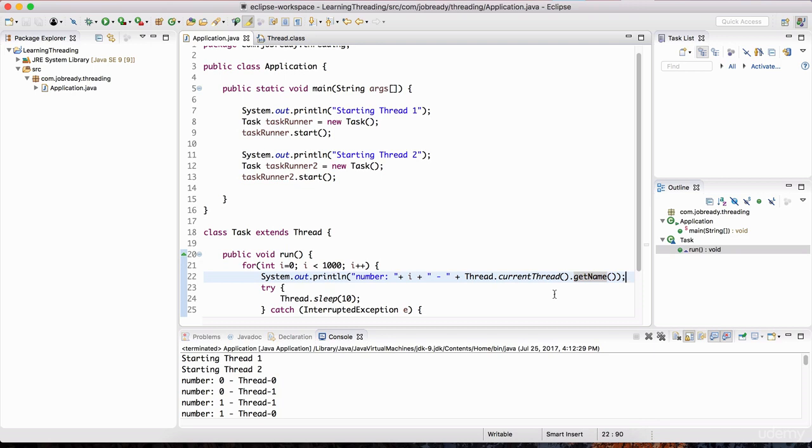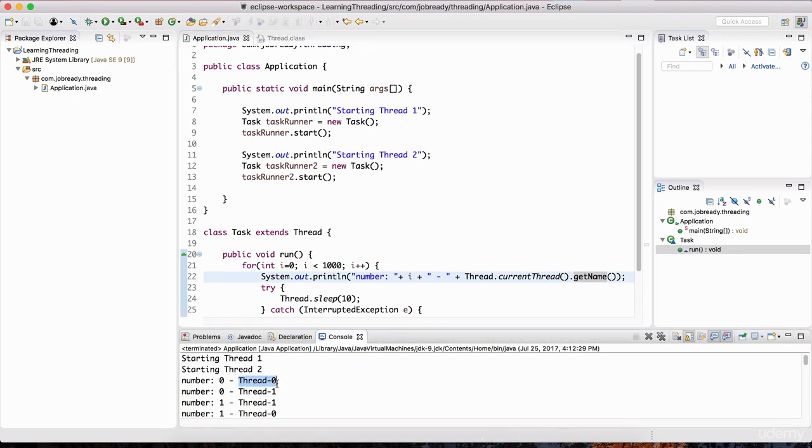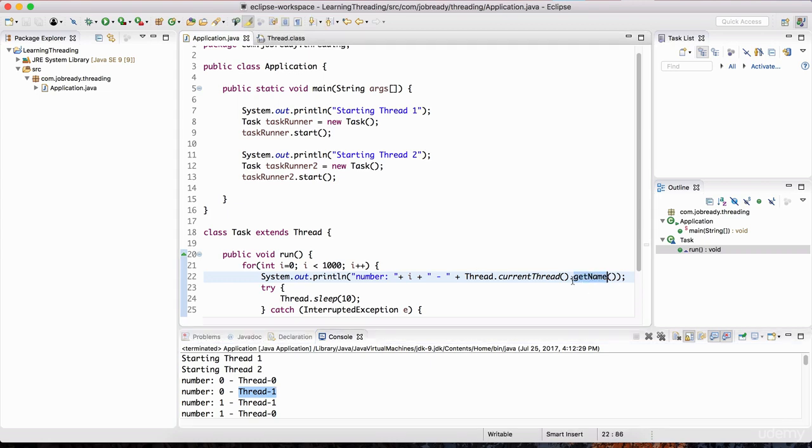But basically, I want you to be able to name both of these threads. We have 2 threads, and currently they have the default names Thread-0, Thread-1. I want you to be able to name these threads with something specific. So the first thread is not going to be the default, Thread-0. I want it to be named Thread A, right? I want Thread A to be the name, and then for the second thread, it should be Thread B. And you can do this using the setName method. So this getName method exists, so does setName. So I want you to be able to use the setName method to set the name of each one